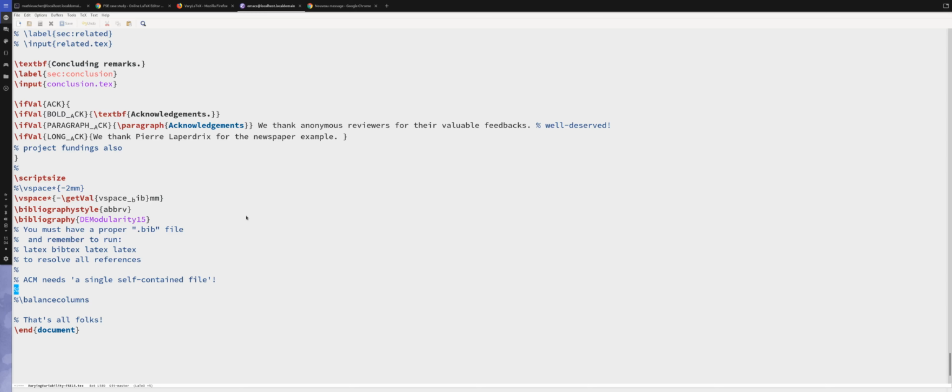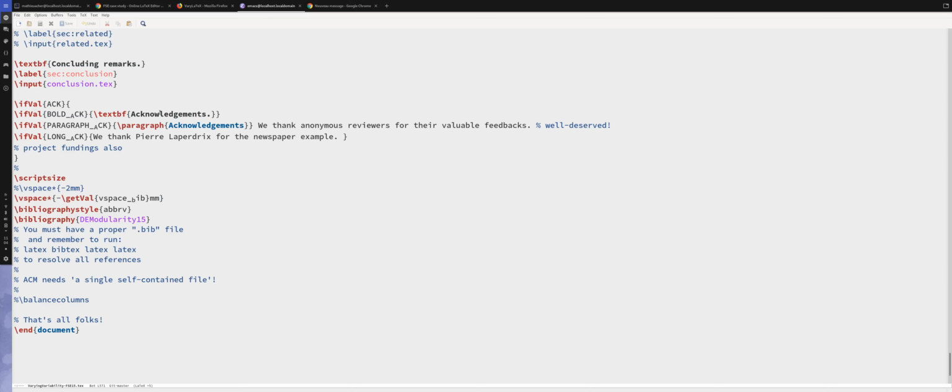For instance, here we have created an option called ACK, another option called bold ACK, paragraph ACK, and long ACK. Intuitively, it means that if ACK is true, then you have a kind of acknowledgement. And the kind of acknowledgement can be either with TextBF or with a paragraph, and it can be a long ACK, like this one with an additional sentence.